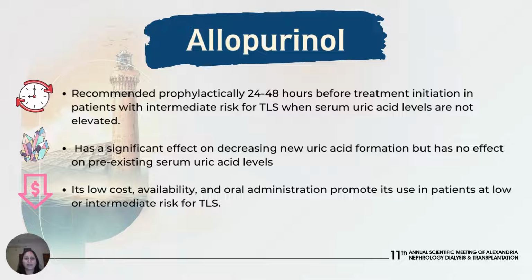Allopurinol is recommended prophylactically 24 to 48 hours before treatment initiation in patients with intermediate risk for TLS, even if the serum uric acid levels are not elevated. It has been shown to have a significant effect on decreasing new uric acid formation, but has no effect on pre-existing serum uric acid levels. Here is where rasburicase has an important role to play. However, its low cost, availability, and oral administration promotes its use in patients at low or intermediate risk for tumor lysis syndrome.